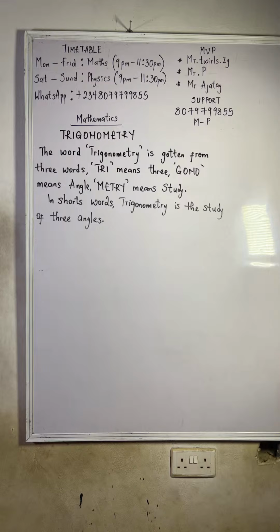Let's just solve some things under this topic. I'm taking it one after the other under trigonometry. We all know that trigonometry is gotten from three words. Tri means three, gono means angle, and metry means study. So in short, trigonometry is the study of three angles. That is that about that.